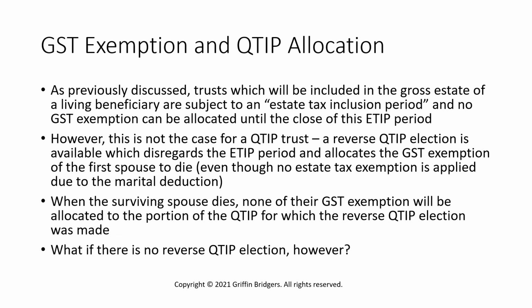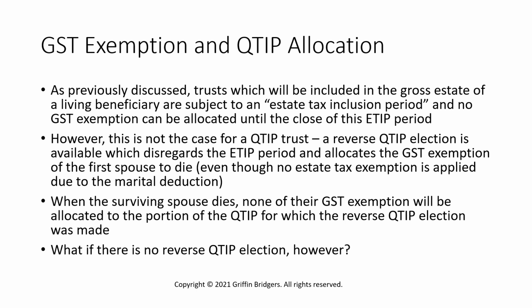Long story short, what that does is for a lot of revocable and some irrevocable trusts, it prevents any GST allocation from being allocated to that trust. Because if there's a certainty that that trust will be included in the gross estate of a living beneficiary, what that means is that typically you can't allocate GST exemption until that period of estate tax inclusion is closed.